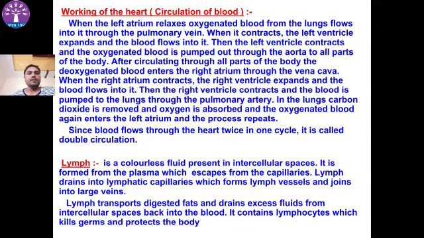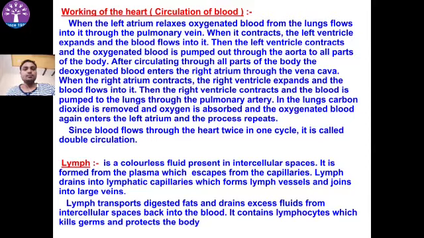When the right atrium contracts, the right ventricle expands and the blood flows into it. Then the right ventricle contracts and the blood is pumped into the lungs through the pulmonary artery. In the lungs, carbon dioxide is removed and oxygen is absorbed. We already learned this in the respiration process. Again, oxygenated blood enters the left atrium and the process repeats.